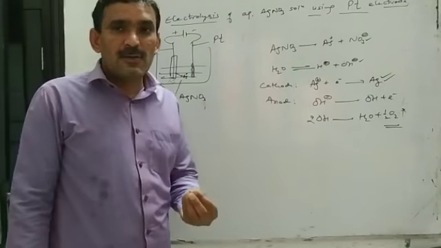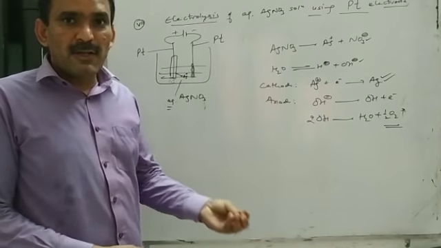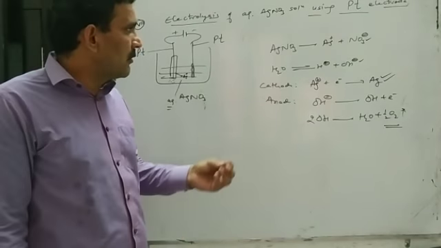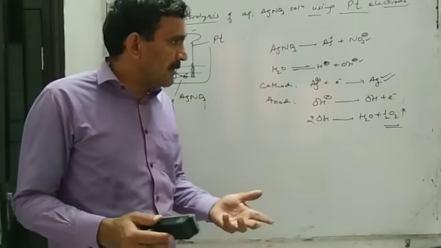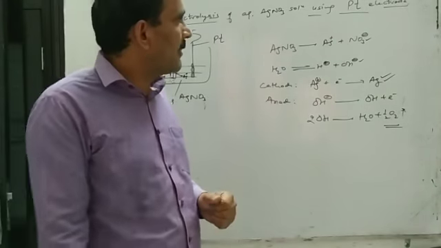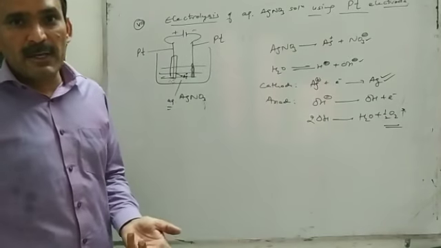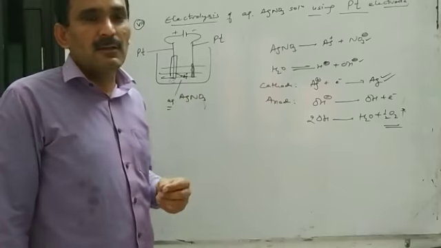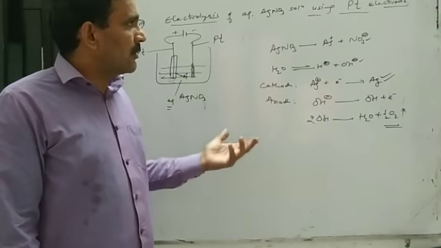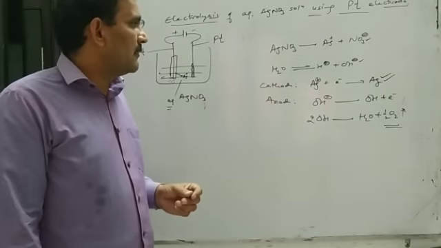And in exam, generally questions are asked: what products are obtained on electrolysis of molten NaCl? What products are obtained at anode and cathode during electrolysis of aqueous NaCl? What products will be obtained upon electrolysis of aqueous silver nitrate solution using silver electrode or using platinum electrode?